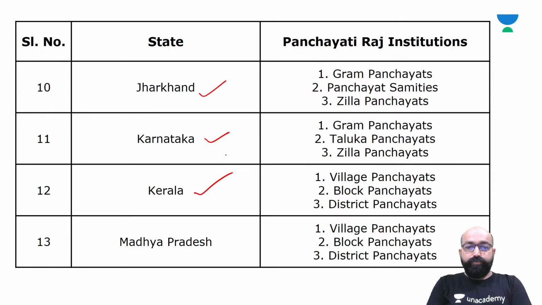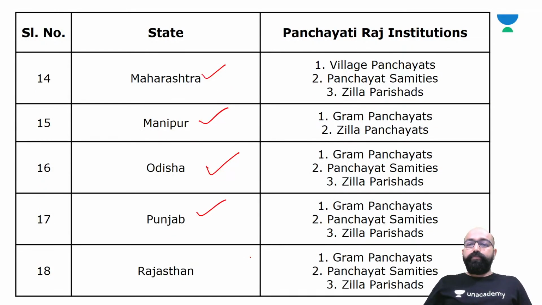In Madhya Pradesh, we have the structure like village. In Punjab, gram panchayat, panchayat samitis, and Zila parishads. In Rajasthan, gram panchayats, panchayat samitis, and Zila parishads.